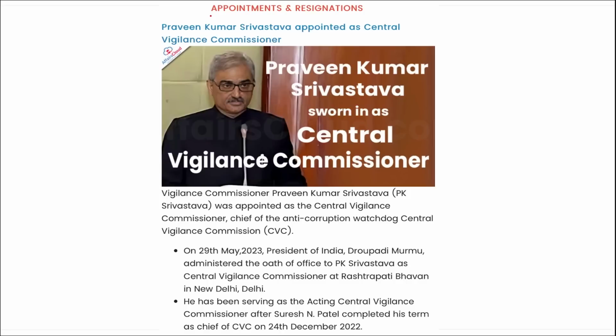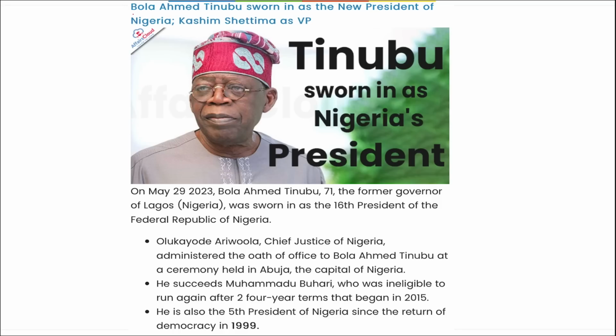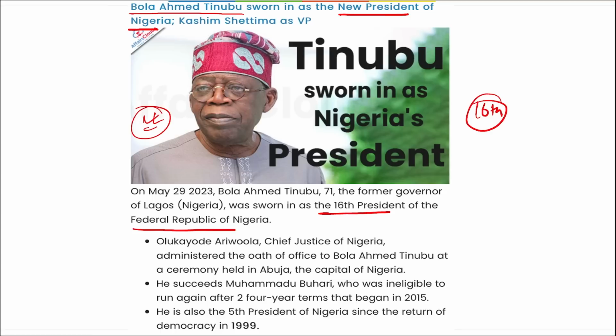Next is related to appointments and resignation. Alright, we saw Praveen Kumar Srivastav appointed as the Central Vigilance Commissioner. Now the next important appointment is Bola Ahmed Tinubu. As you can see him in the picture, he has been sworn in as the new president of Nigeria. I repeat, who has been appointed as the new president of Nigeria? Bola Ahmed Tinubu. Right? And he became the 16th president of the Federal Republic of Nigeria. Correct?